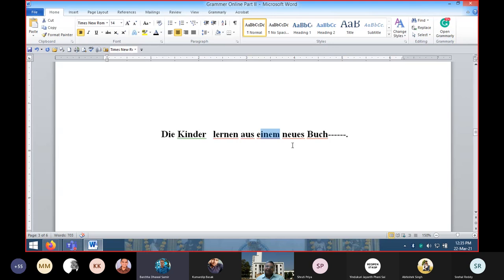If you change this einem, then the adjective ending will change too, and it will be aus einem neuen Buch. So many changes you have to make. So think before you put any kind of word. Don't change whatever is given in the question paper. Rather, you choose some of the words which fit in the blanks. Okay.